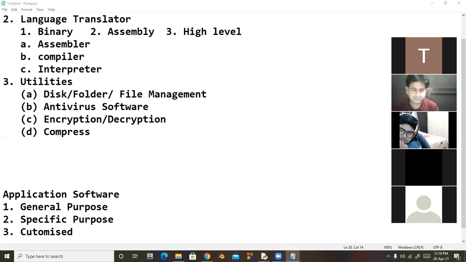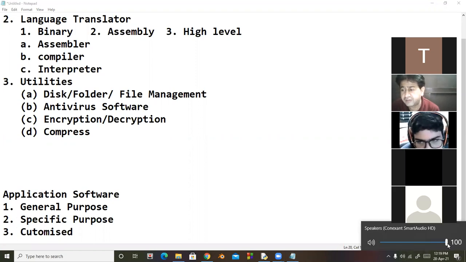Daria, is it clear? General purpose application softwares. Sir, can you please repeat? Beta, general purpose application softwares are those softwares which are for a group of persons.